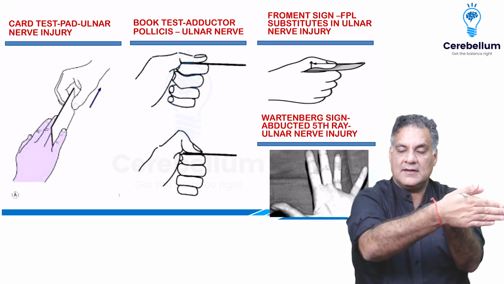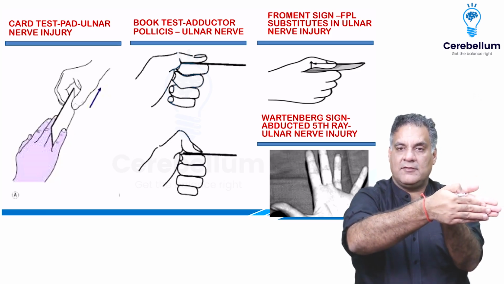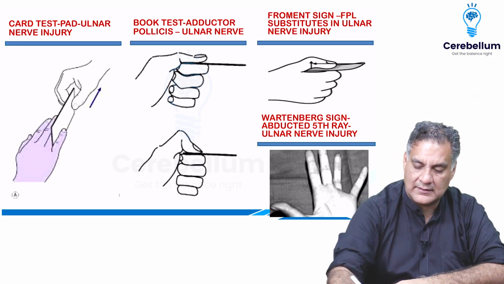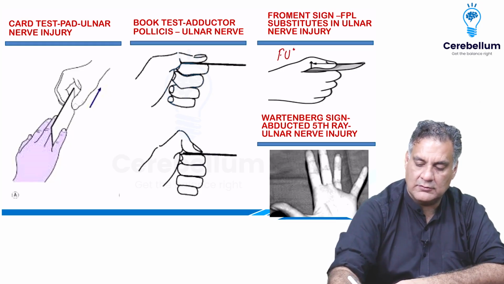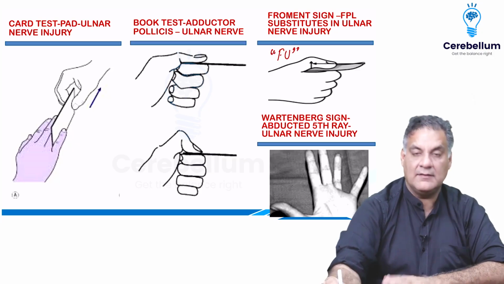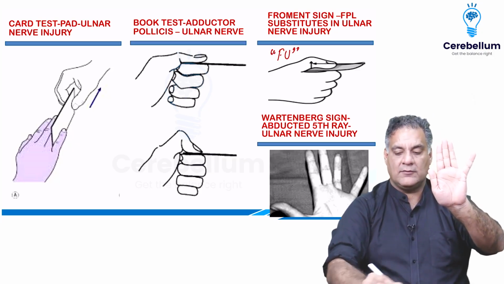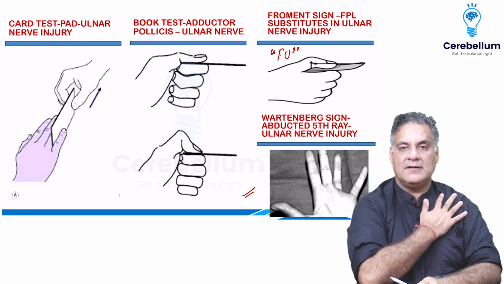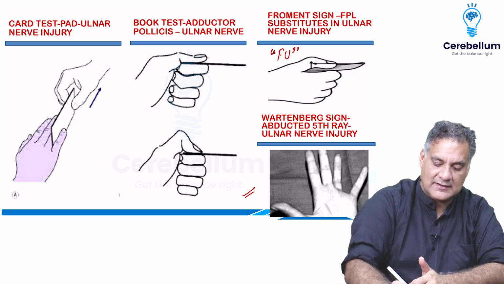But if the ulnar nerve or adductor pollicis is paralyzed, you will flex the thumb and hold the book. This is called as a Froment sign. Remember the mnemonic, Froment sign, ulnar nerve, F-U. The abducted little finger is Wartenberg sign, and when you cannot move your middle finger to either side, loss of abduction, it means dorsal interossei gone. This is called as Egawa test.